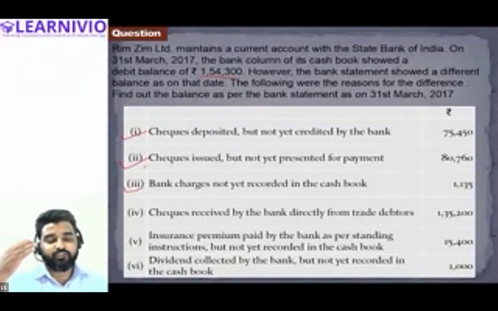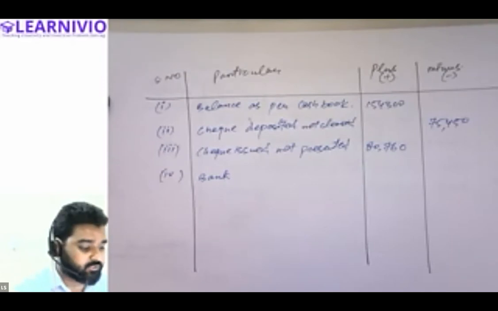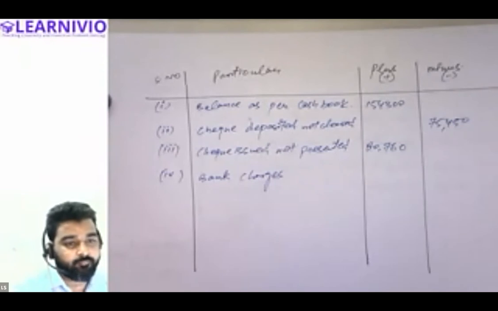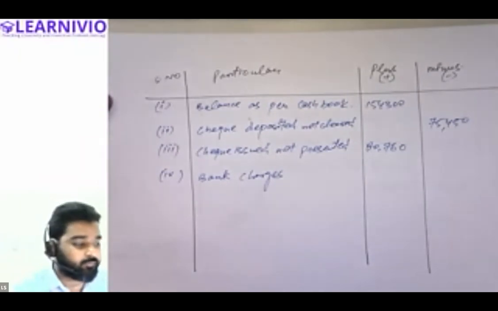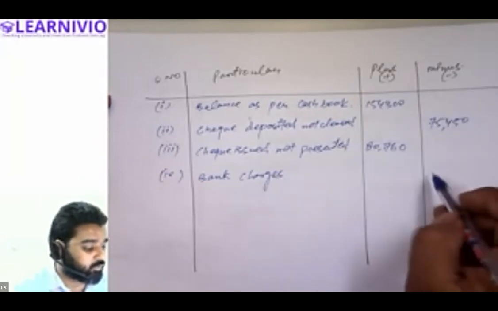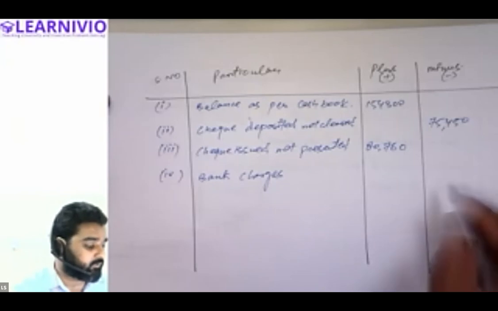We have to match the cash book with the bank statement, right? So if it's reduced there, here we also are required to reduce this. So bank charges: because the bank has already charged, the bank statement must have recorded this. Now we will also have to record this. So the cash balance will reduce by the amount of bank charges, 1,135.